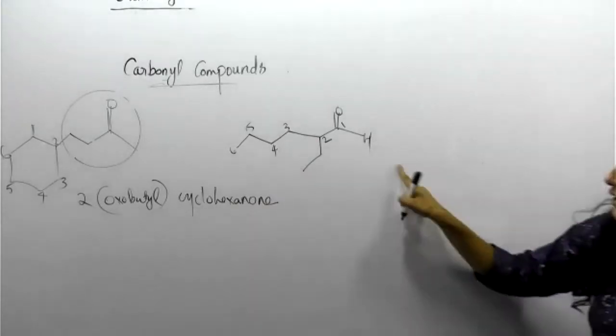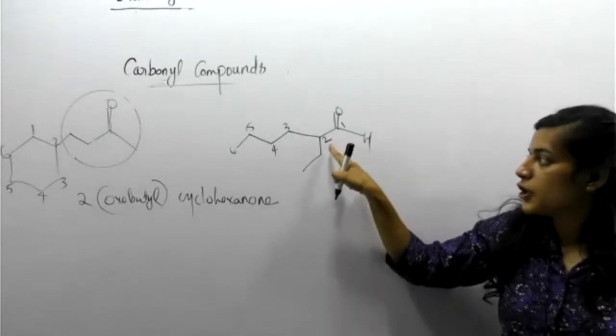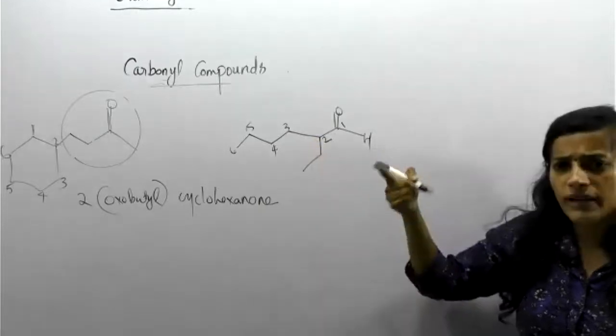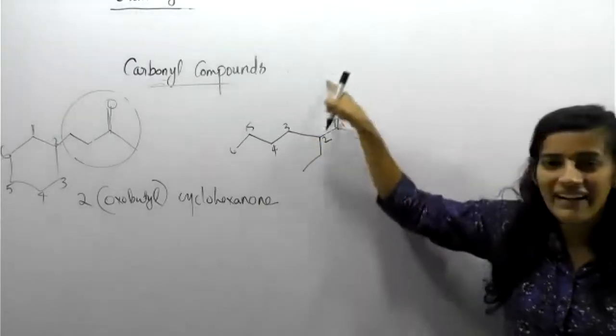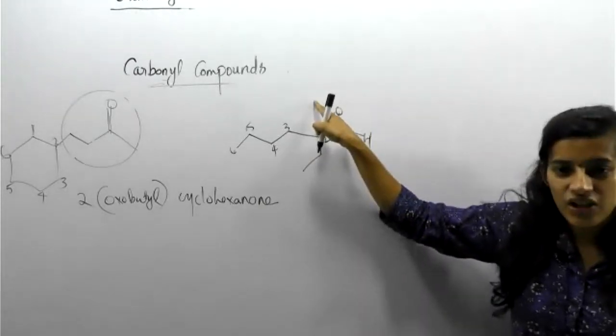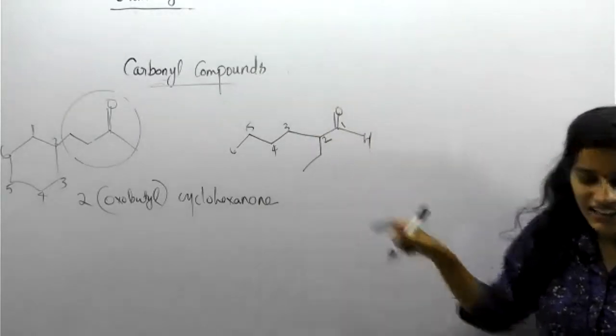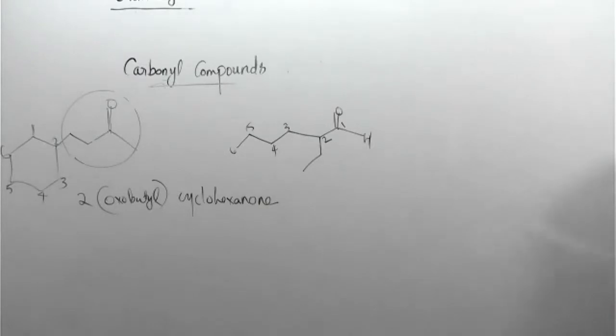Then the numbering you want to specify, 2. What is this? Not ethanol, this is aldehyde, right? Yes, correct. 2-ethyl. That's correct. 2-ethyl hexanal. This is right.